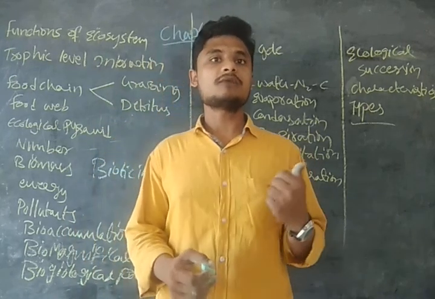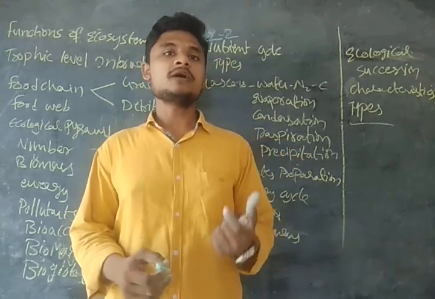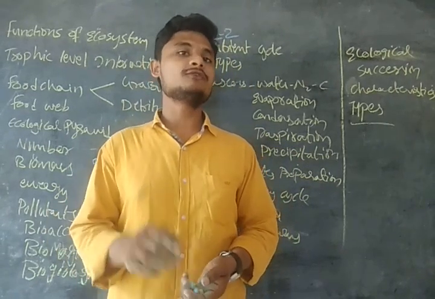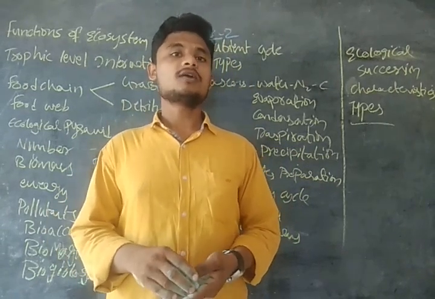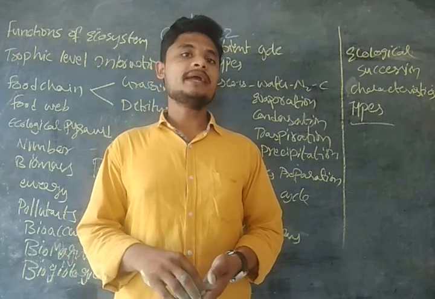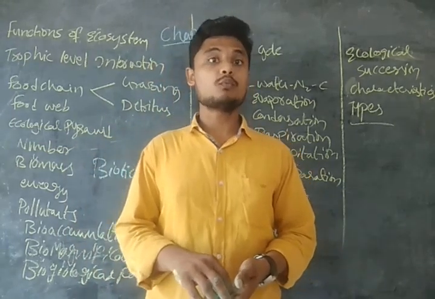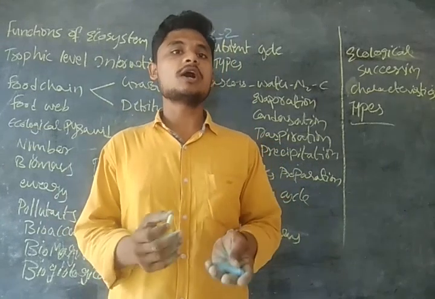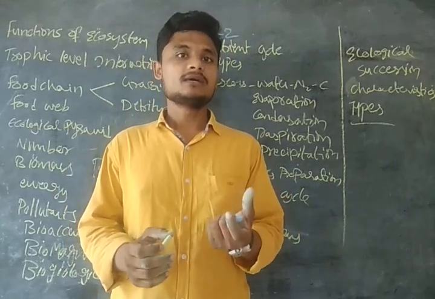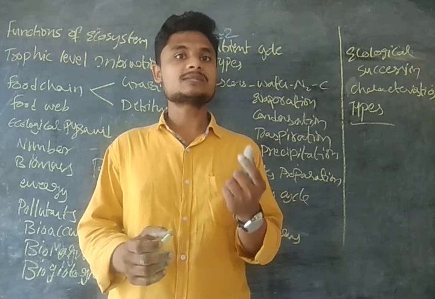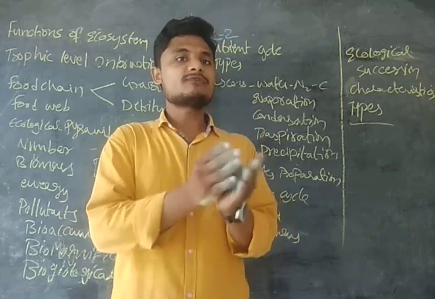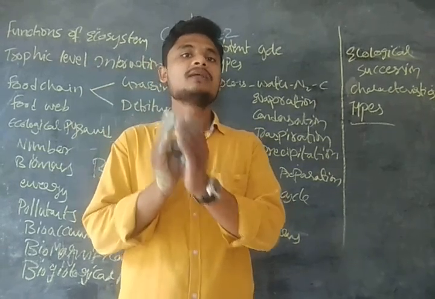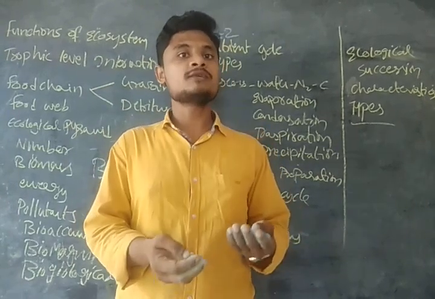Okay, first of all, we see what the functions of the ecosystem are. We have mainly three functions of the ecosystem: the energy flow, the nutrient cycle, and the ecological succession. What do you mean by energy flow? Energy flows from one trophic level to another trophic level. During this process, the loss of heat will take place, guys. The loss of heat will take place during the transfer of energy from one trophic level to another trophic level, guys.